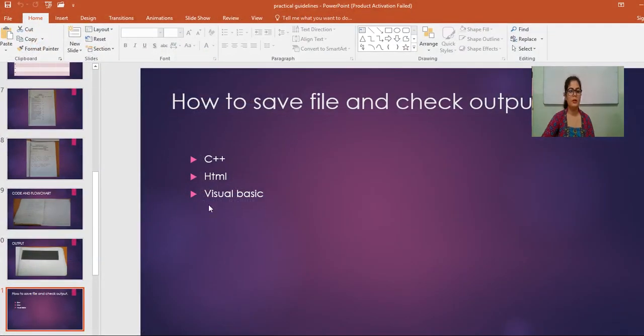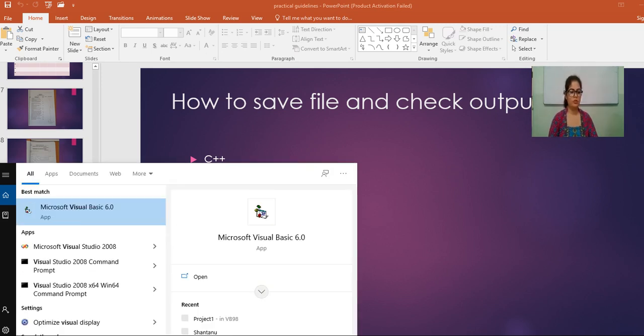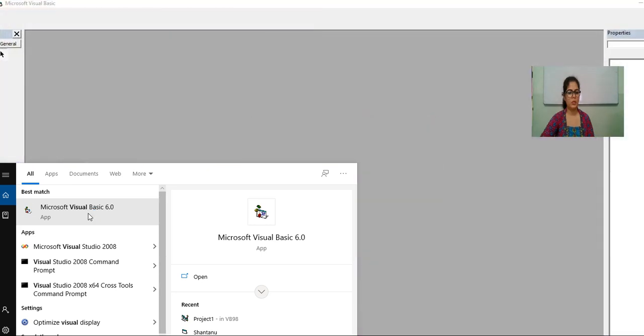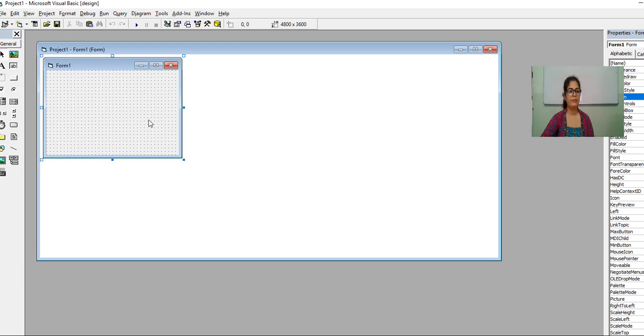Now the third category is Visual Basic. You also have some programs of Visual Basic. For Visual Basic you have to install Visual Basic 6.0. After installing Visual Basic 6.0, you have to open it. This is Visual Basic. Now you have to go into Standard EXE file. This is the platform where you have to work. This is the project, and in project one, this is Form1.